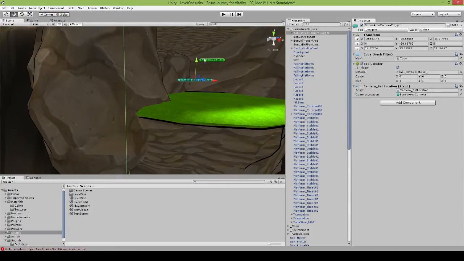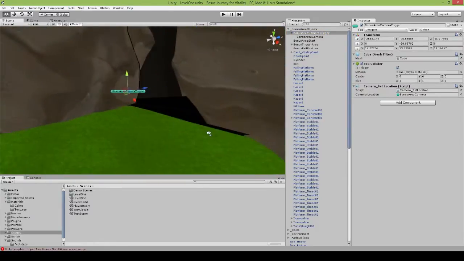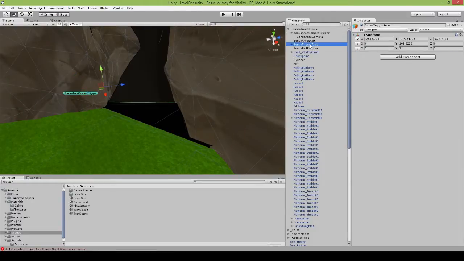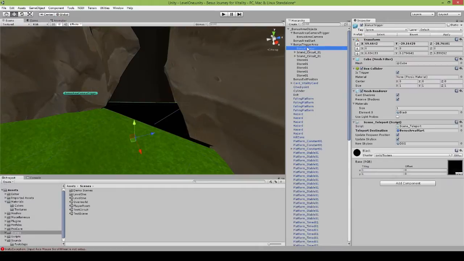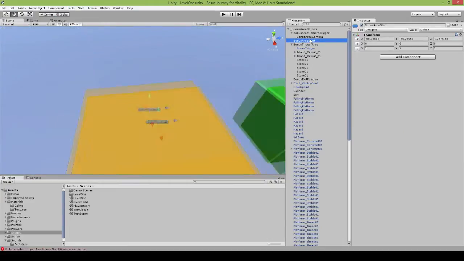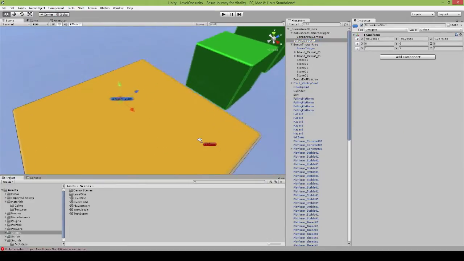as soon as I can figure out where my actual teleporter is, nope, that's not it. That is it. So upon entering this guy here, I teleport you to a new destination, a game object I define within the level or within the scene. I update the respawn position, so if you die in that level, that will be your new respawn. Wherever you teleport to, in this case, it would be this start area here. This will be your new respawn in case you die here.